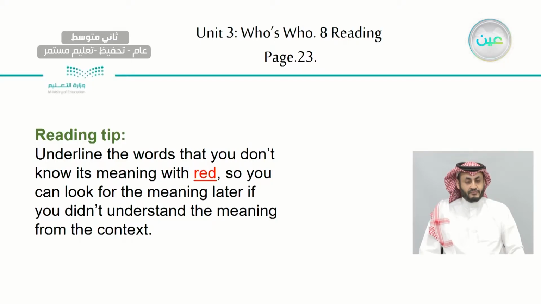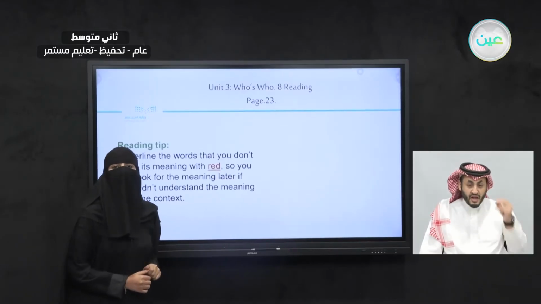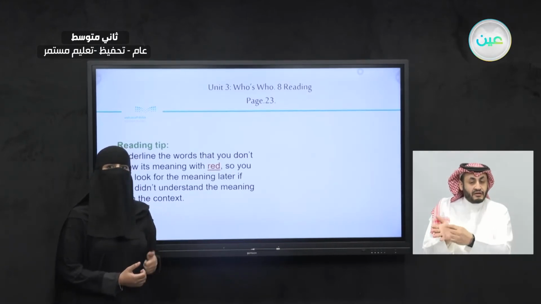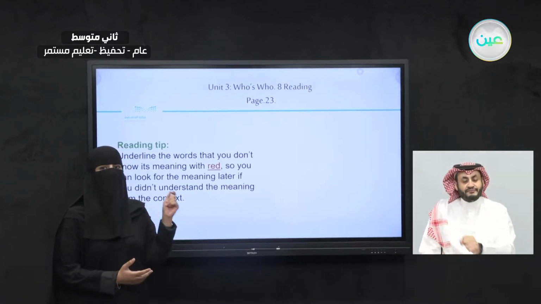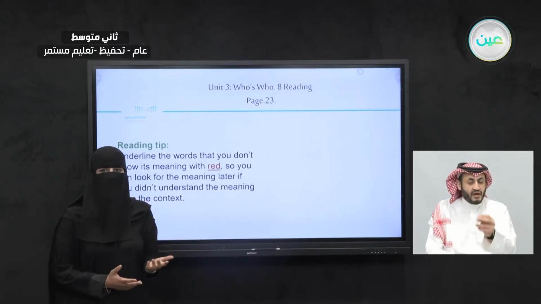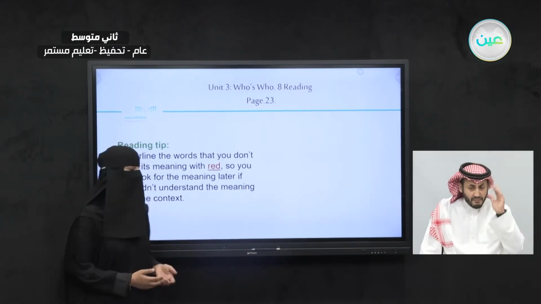I have a reading tip for you. When we read the text, I want you to underline in red the words that you don't know the meaning of, so you can look up the meaning later, or you can find the meaning of the word in the context. But if you didn't find it, it's okay. We can look up the meaning later.